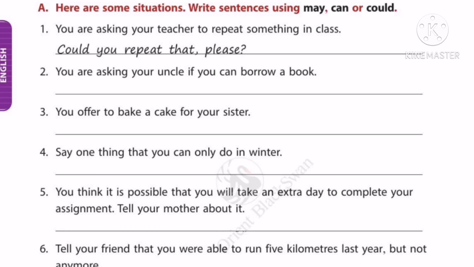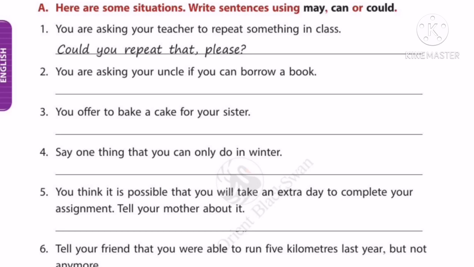We use could to request something in a very formal way. We are requesting our class teacher to repeat something. So we use could because the situation is very formal. The sentence is, could you repeat that please?